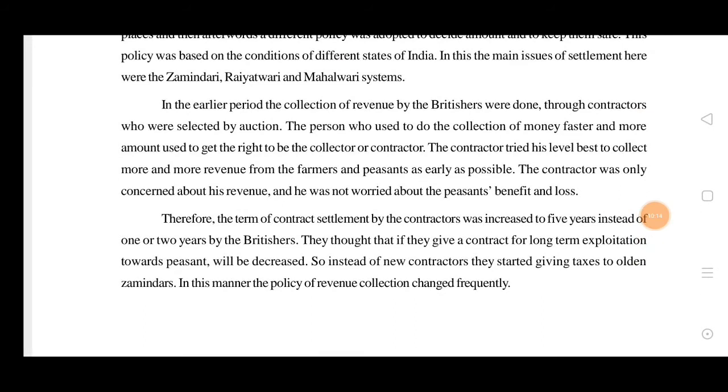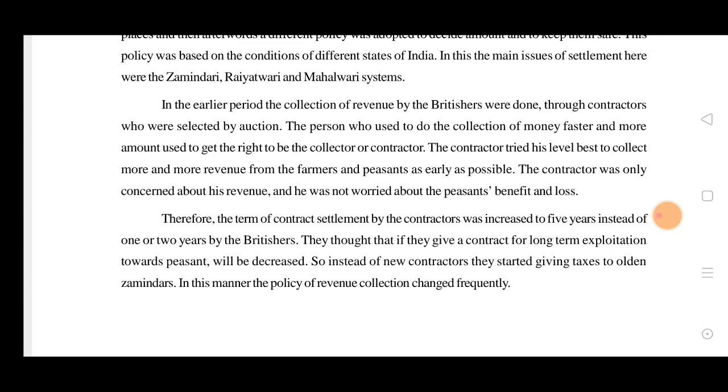In the early period, the collection of revenue by the Britishers was done through contractors who were selected by auction. So what is auction? People give how much amount they will pay, and in that way the contractor was given the position. Those contractors who used to collect more money from the agriculture people or the farmers would get the contract or be made the collector.